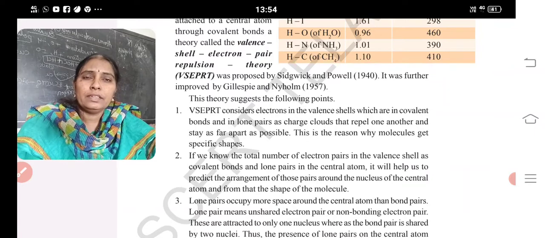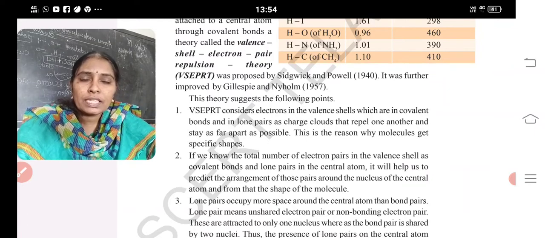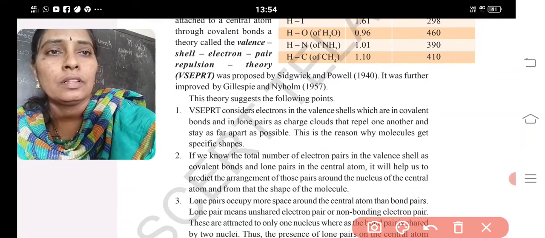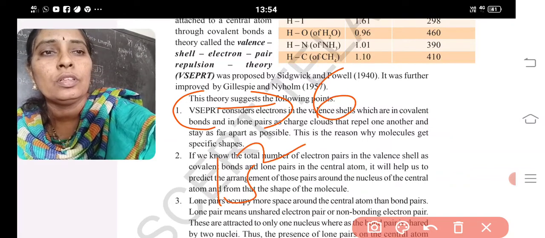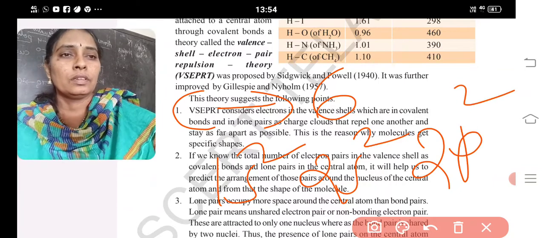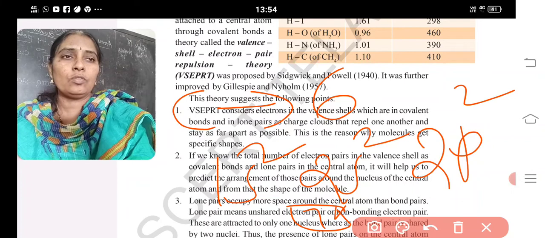Already it is paired. That pair is said to be a lone pair, two electrons. But in the case of carbon, let me show that. Carbon's atomic number is 6. Its configuration is 1s2, 2s2 and 2p2. In this, the 2s is paired. Is it outermost or not? This is outermost.